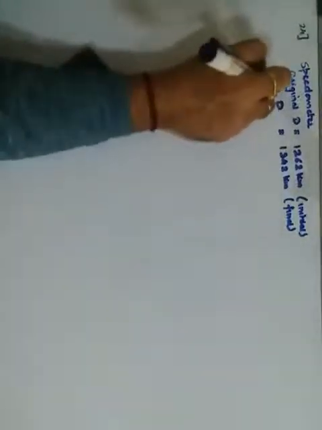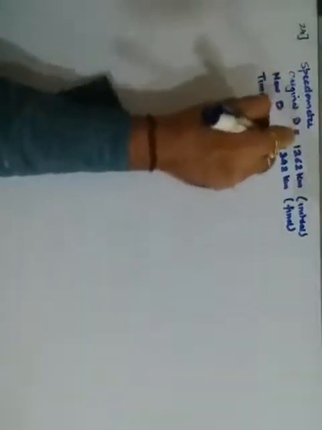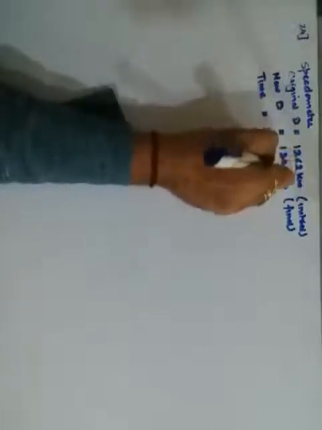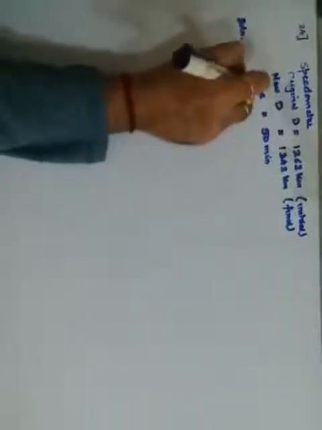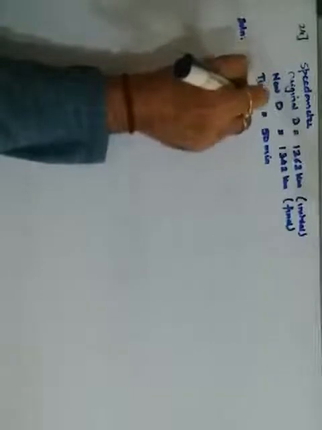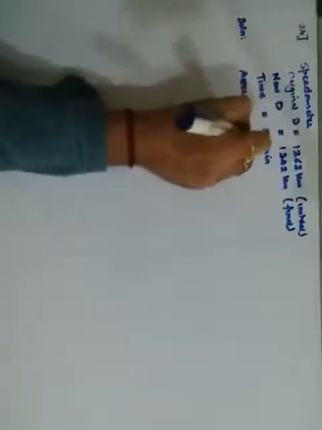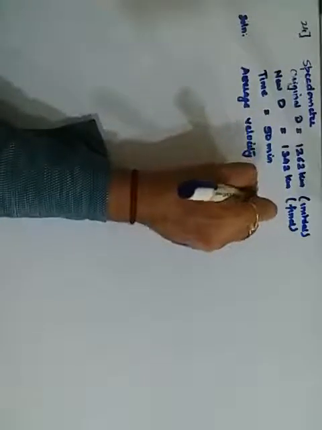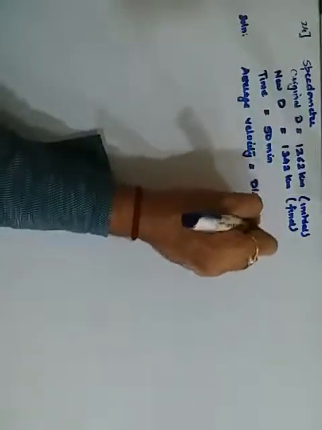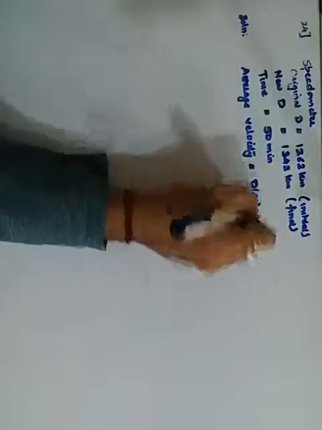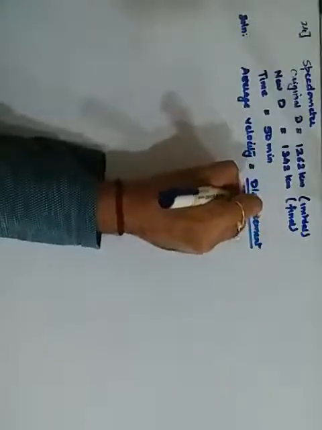नाउ सिंस वी आर फाइंडिंग वेलोसिटी, अच्छा टाइम भी दिया हुआ है. द टाइम इंटरवल गिवन इज इन 50 मिनट्स. ओके, so pay attention. Since we are finding average velocity, what we require is, and I am doing directly, average velocity is equals to the displacement, the total displacement upon the total time taken.